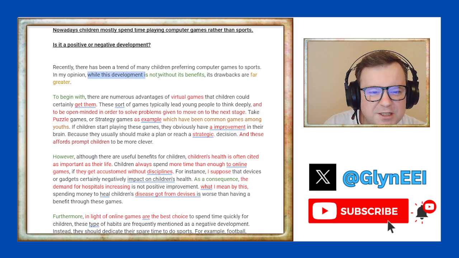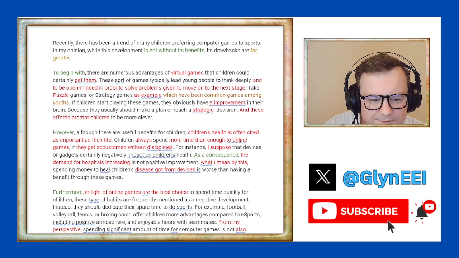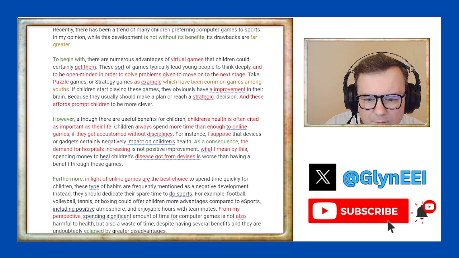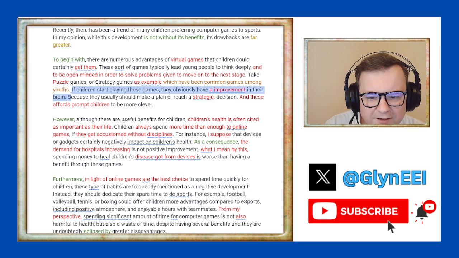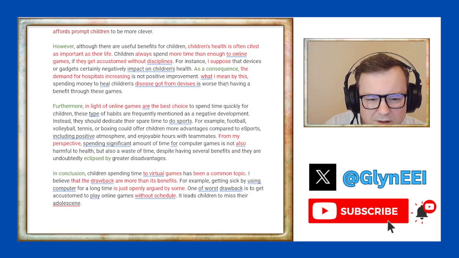"While this development is not without its benefits, its drawbacks are far greater." Subordination. Cool. "If children start playing these games, they obviously have an improvement in their brain." But then this isn't linked very correctly. Okay.